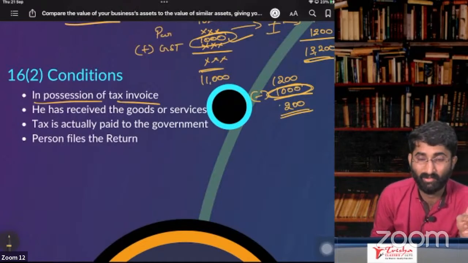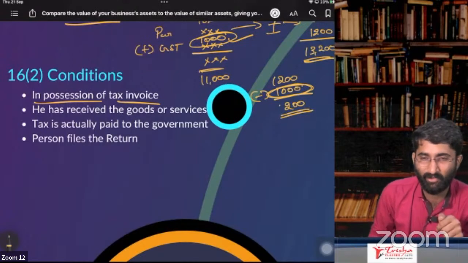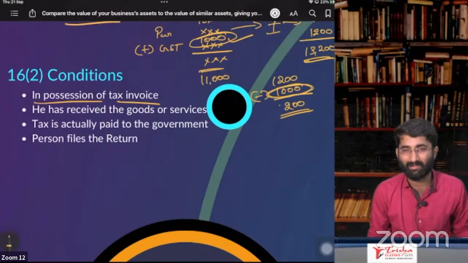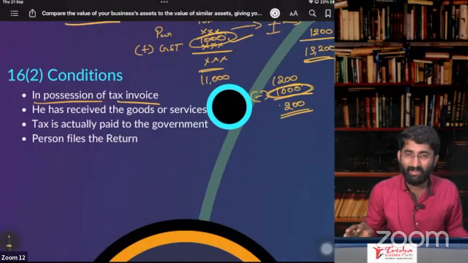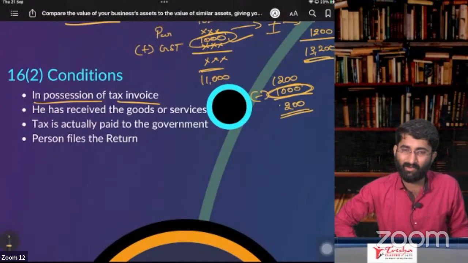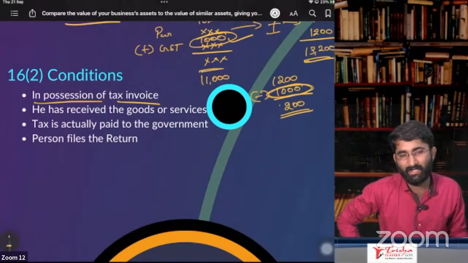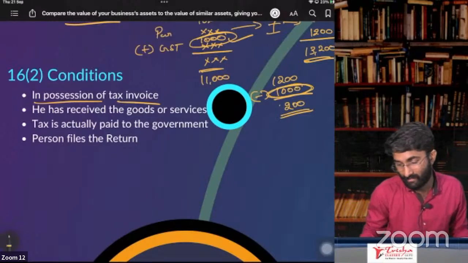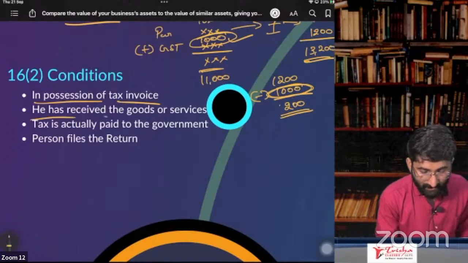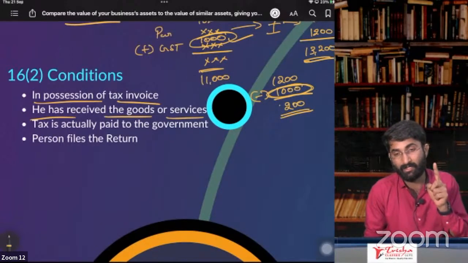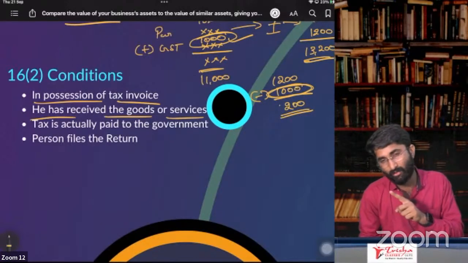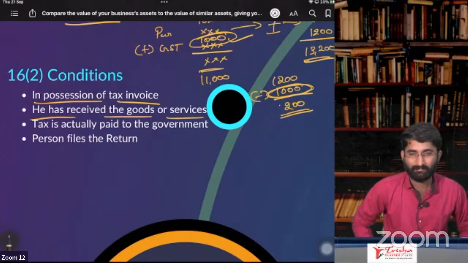The second one, can you guess what it is? If you have the goods only, then there is ITC. You should have received the goods. Dummy ITC you cannot take. On stolen goods, you don't get ITC. If someone gives me a dummy invoice, can I take ITC on that? No, I cannot take ITC. Remember, he should have received the goods or services. Otherwise, he doesn't get ITC.